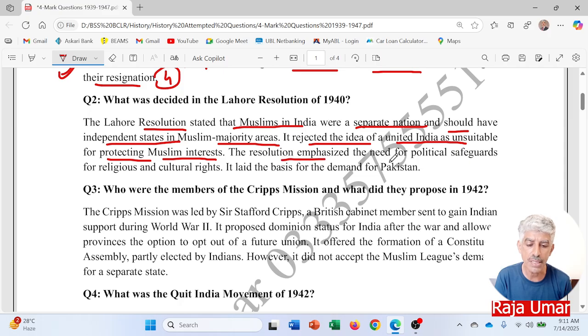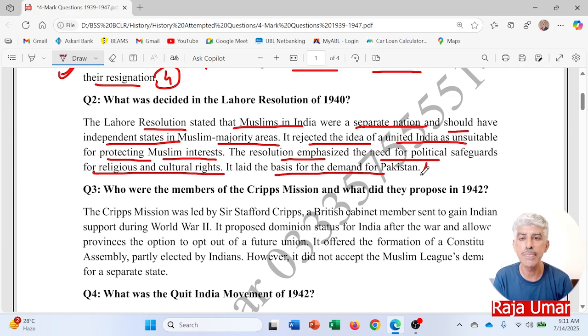The resolution emphasized the need for political safeguards of religious and cultural rights of all the minorities, not only the Muslims. It laid the basis for the demand of Pakistan. This particular resolution moved the whole Muslim movement in the subcontinent towards independence and achieving Pakistan.